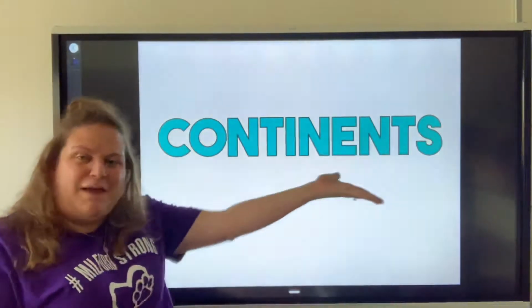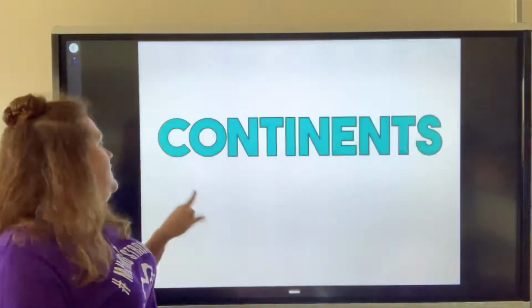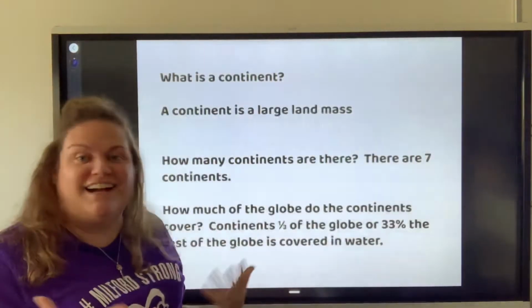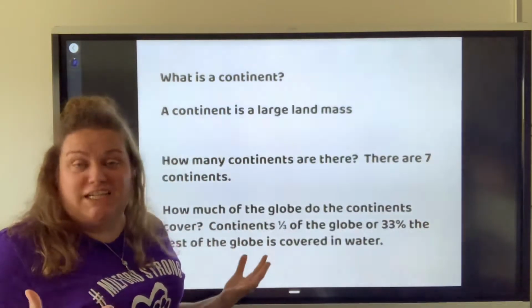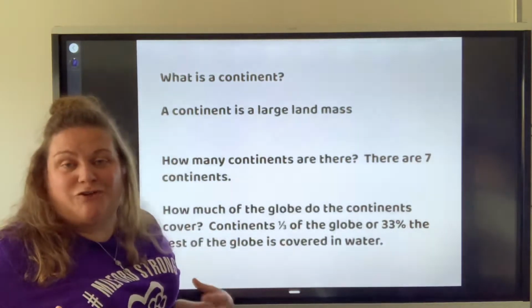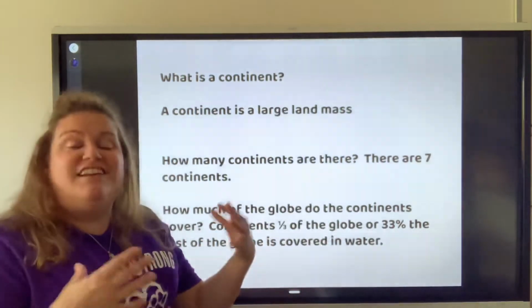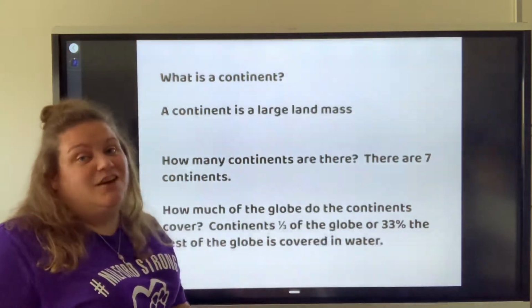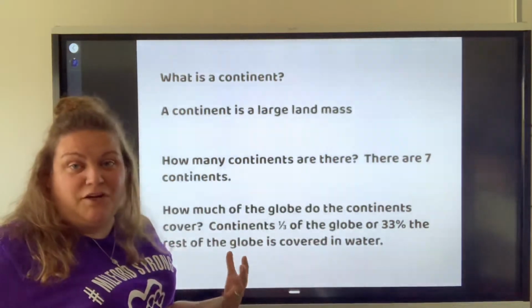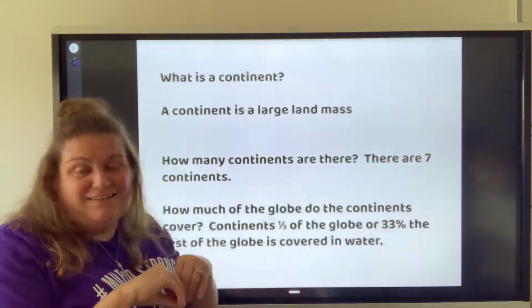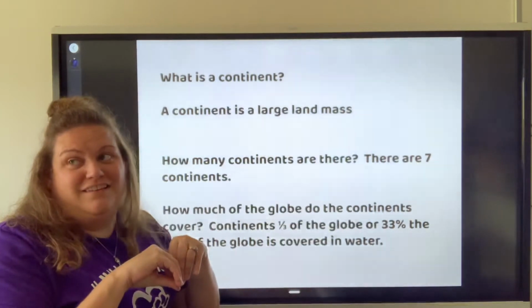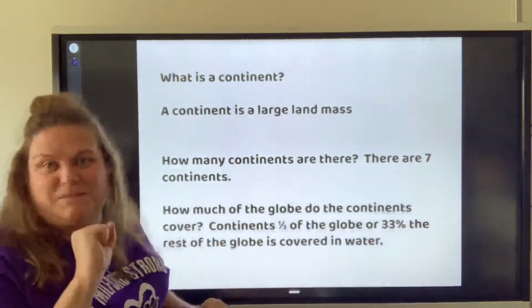Today we're going to be talking about continents. So, what is a continent? A continent is a very large landmass. It's larger than Milford. It's larger than Oneonta. It's larger than New York State. It's even larger than the United States. We live on the continent of North America, which contains the United States.